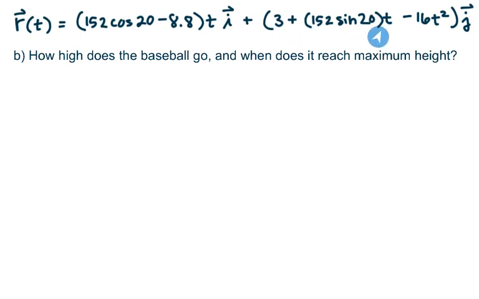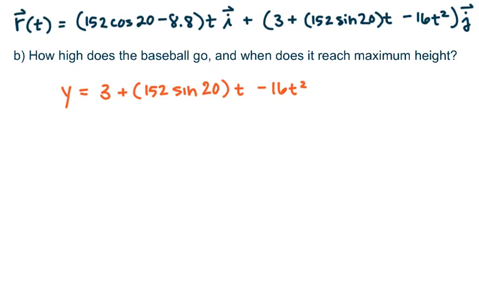Well, I have my position vector here, and this is my vertical component of the position vector. So we'll say that y equals 3 plus 152 sine of 20, that's my coefficient on t, minus 16 t squared.